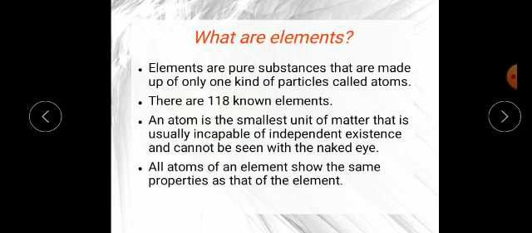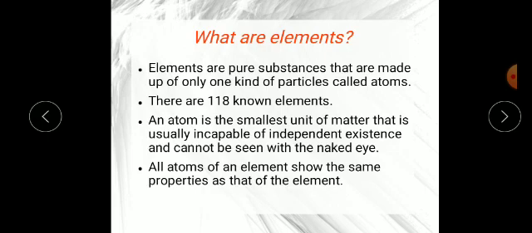Now what is an atom? In the third point I am showing you the definition of atom. An atom is the smallest unit of matter. Solid, liquid, gas, element, compound, mixture, all are made up of matter, whose smallest unit is the atom, which is usually incapable of independent existence and cannot be seen with the naked eye. All atoms of an element show the same property. So remember, all the atoms of hydrogen, or all the atoms of oxygen, show the same property.